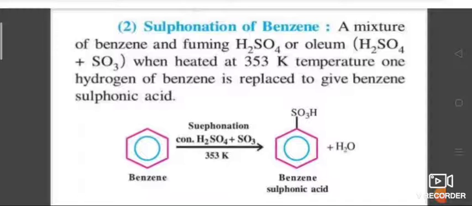Next is sulfonation of benzene. Sulfonation is done by heating benzene with fuming sulfuric acid, that means oleum, a mixture of sulfuric acid and SO3. When it is heated at 353 Kelvin, one hydrogen atom of benzene is replaced to give benzene sulfonic acid, with an SO3H group.